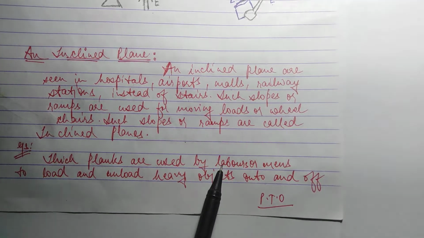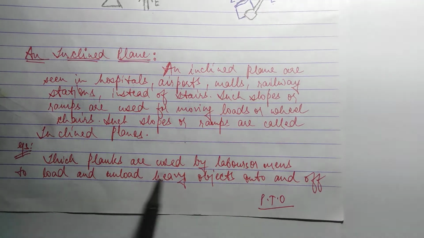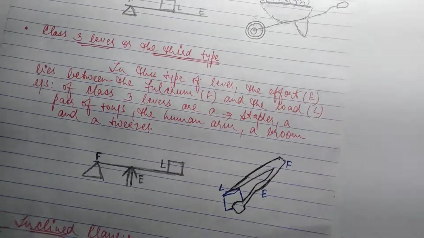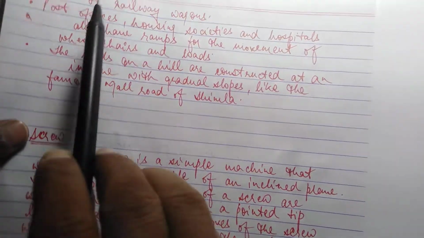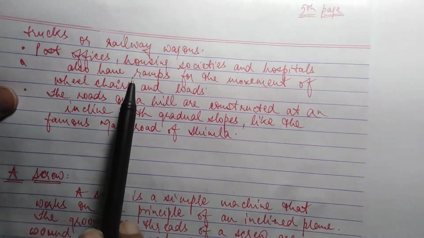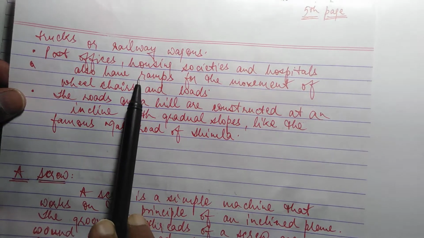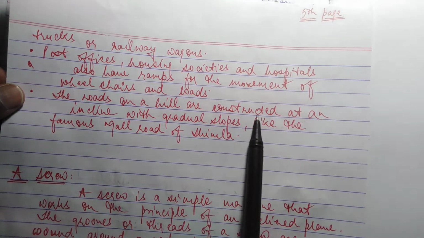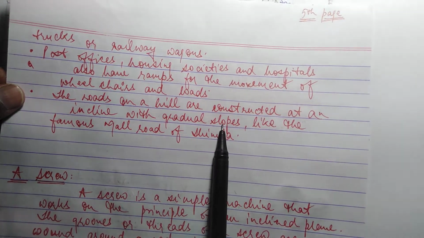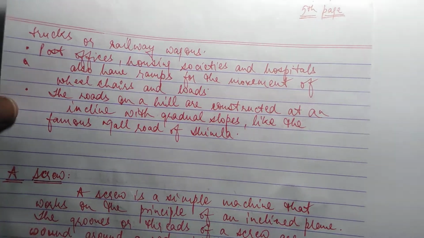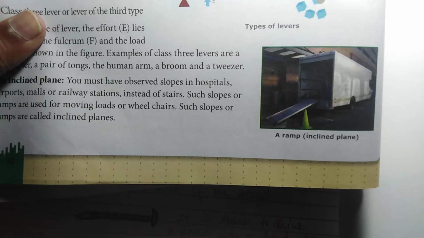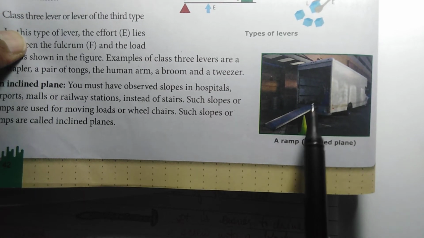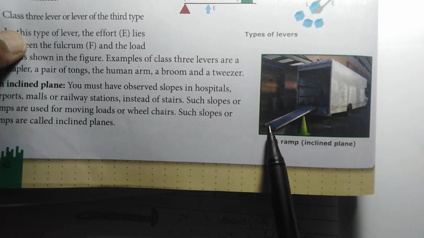Thick planks are used by laborers or men to load or unload heavy objects onto trucks or railway wagons. Post offices, housing societies, and hospitals also have ramps for the movement of wheelchairs and loads. The roads on the hill are also constructed at an incline with gradual slopes, like the famous Mall Road of Shimla. In the diagram you can see the ramp and inclined plane. To load and to unload the heavy objects, a ramp is built.